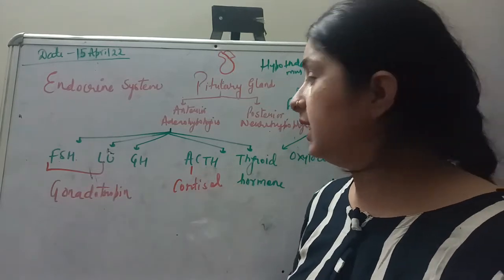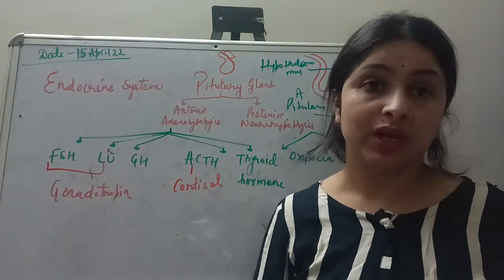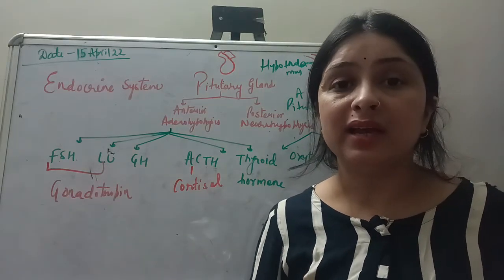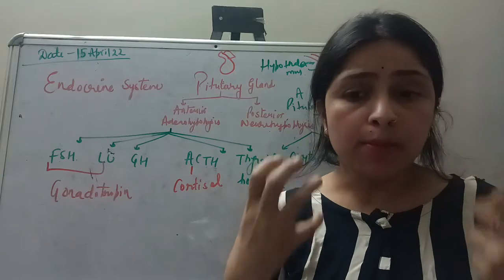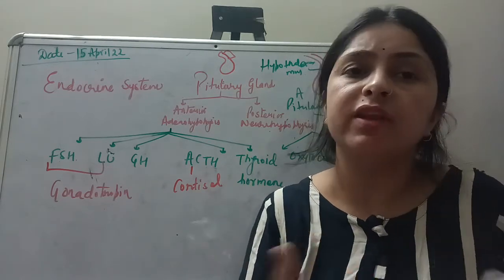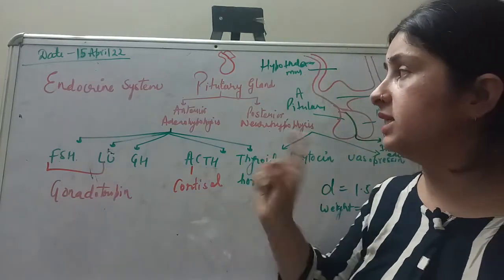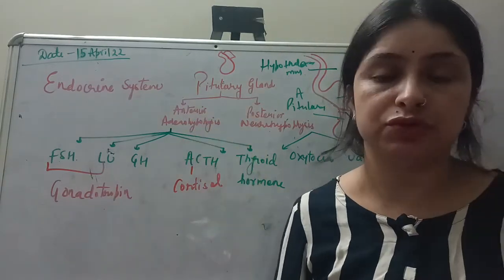Okay, now let's know another hormone from the pituitary gland, the thyroid hormone. As you all know, the thyroid gland is the most important gland in our body because it performs almost every kind of bodily function in our body. So thyroid hormone is again secreted from the anterior lobe of our pituitary gland.